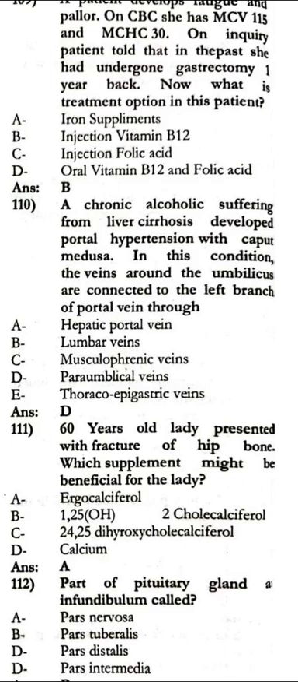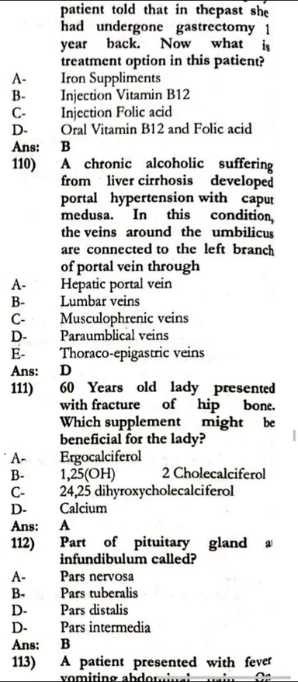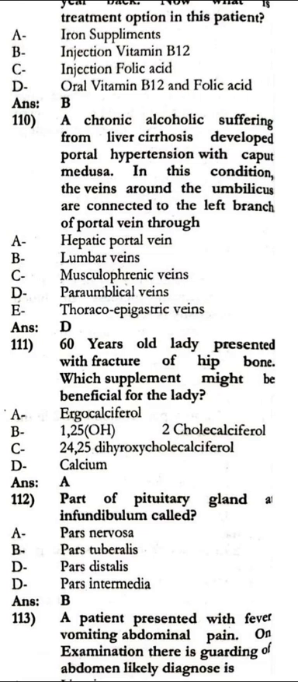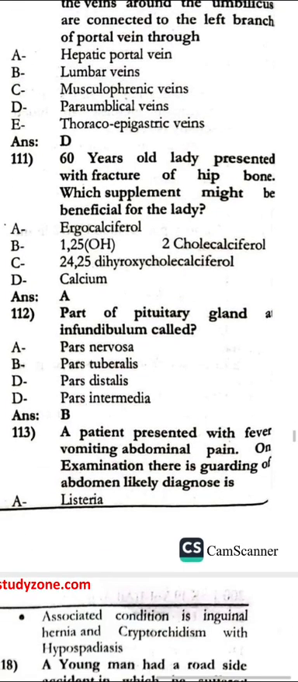Chronic alcoholics suffering from liver cirrhosis develop portal hypertension, caput medusae. In this condition, the veins around the umbilicus are connected to the left branch of the portal vein through the periumbilical veins. A 60-year-old lady presented with a fracture of the hip bone. Which supplement might be beneficial for the lady?